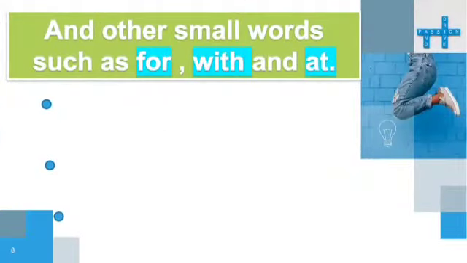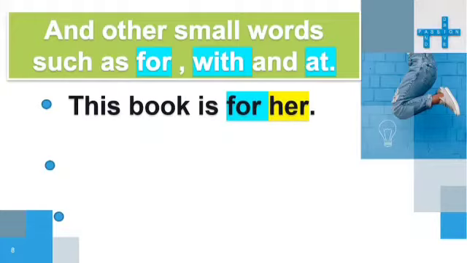Now children, some pronouns are also used after small words such as for, with, and at. Let's see an example. This book is for her. As I told you children, after small words that is for, with, at, we are going to use a pronoun. So children, you can also use him. This book is for him.